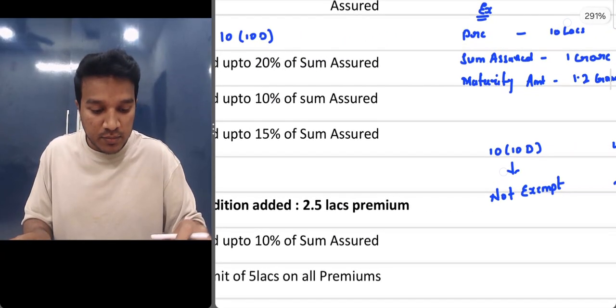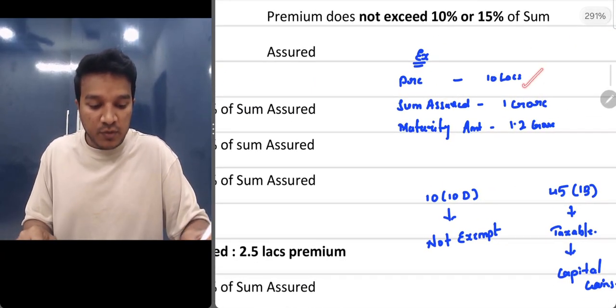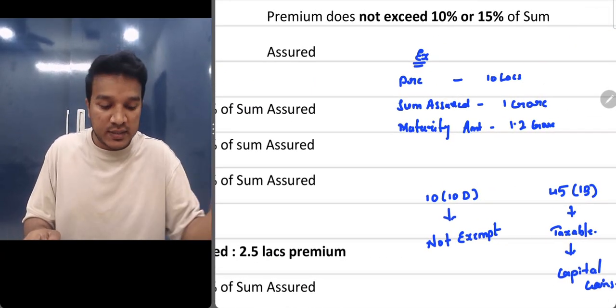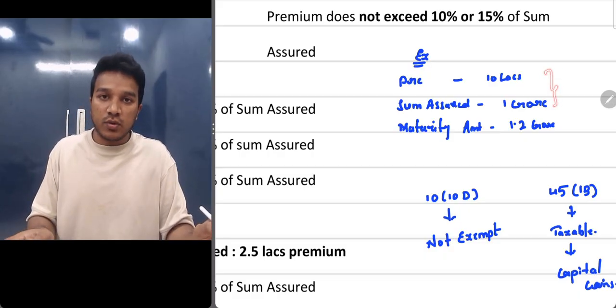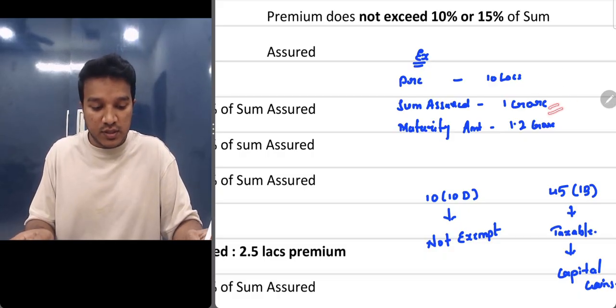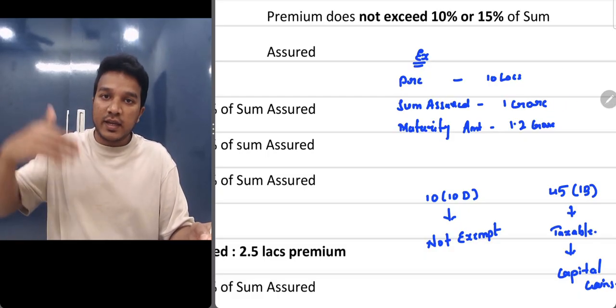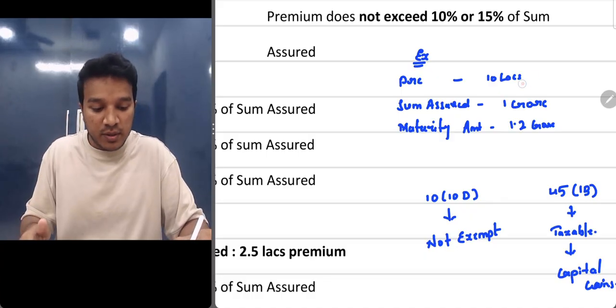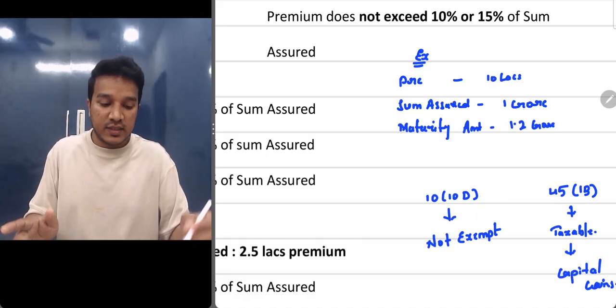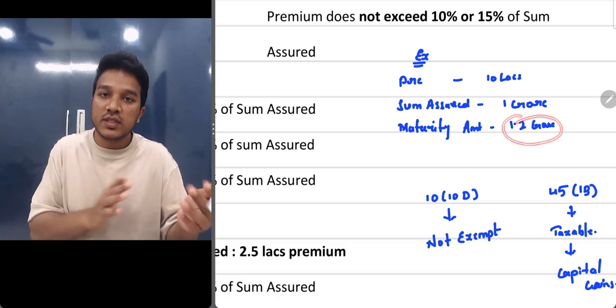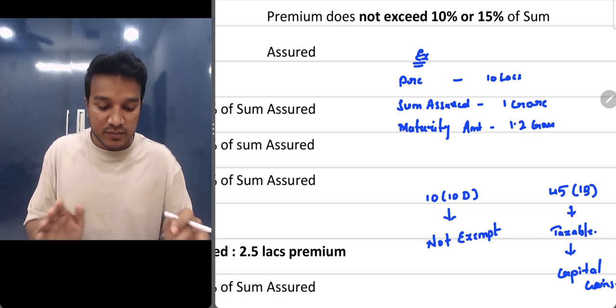Now here in this example, you paid a premium of 10 lakhs, which is more than 2.5 lakhs. This is still satisfying the 10% rule, which is less than 10% of the sum assured. Earlier this was exempt, but now since your premium amount is more than 2.5 lakhs, this entire amount of 1.2 crores is taxable. Got it?